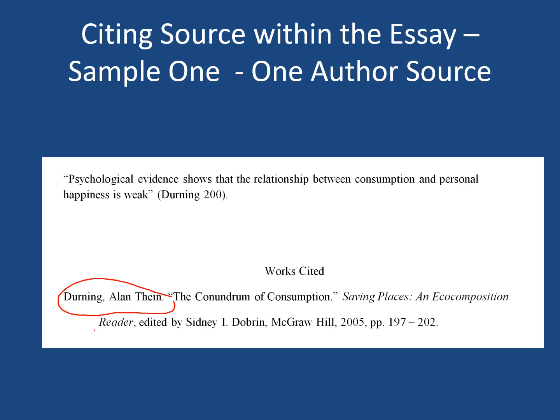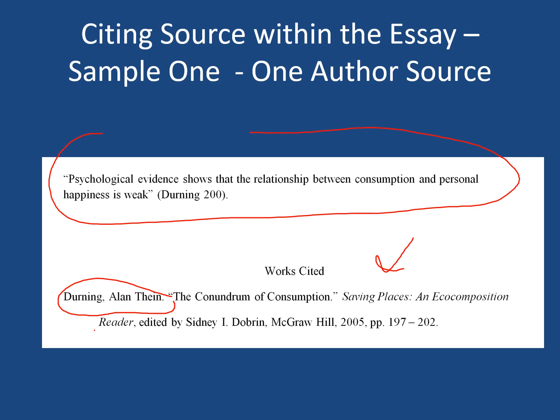So when you quote from this particular source within your essay, let's say this quote is coming from your essay, what you are doing is the following. The last name that you see here is what you're going to end up seeing within the essay. So Durning 200. If your source has a page number included, author's last name, no comma whatsoever, and then the page number along with the period, this is how it is formatted.